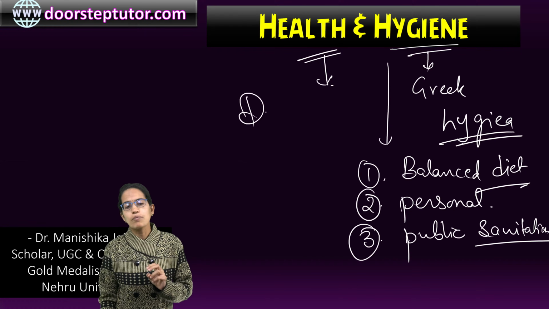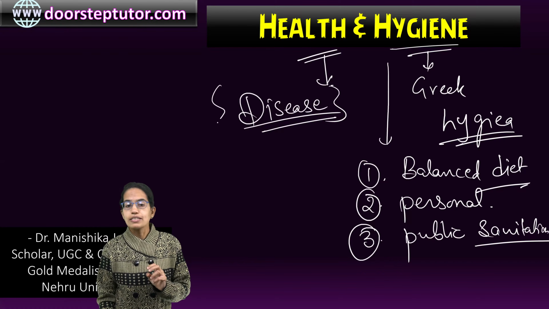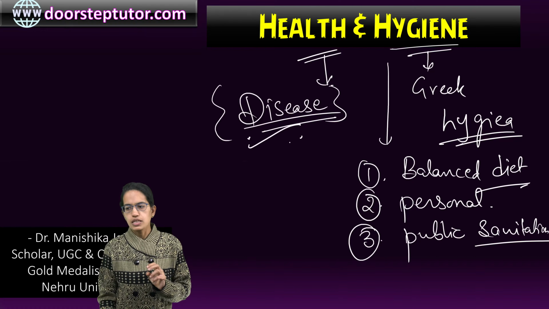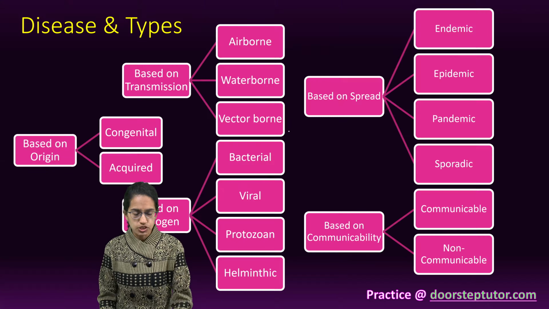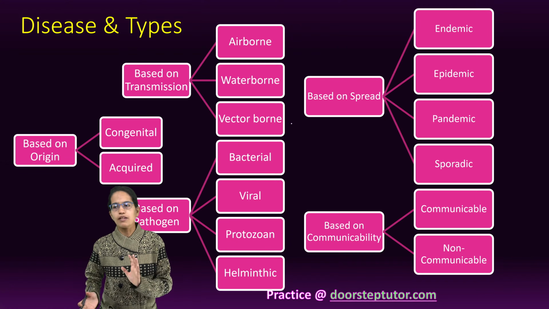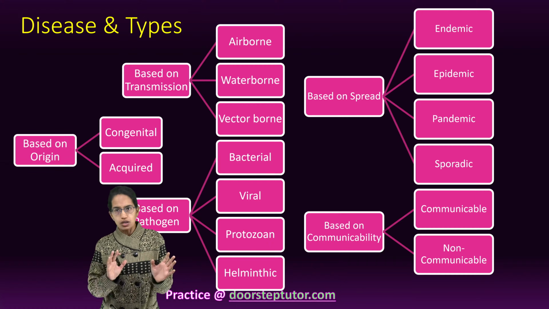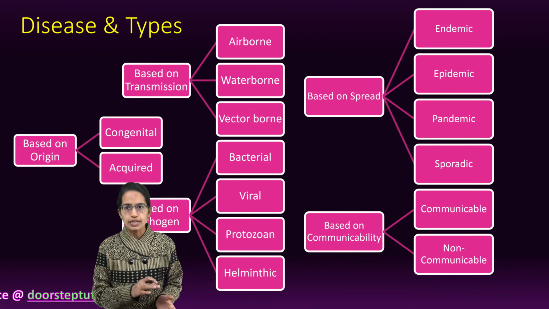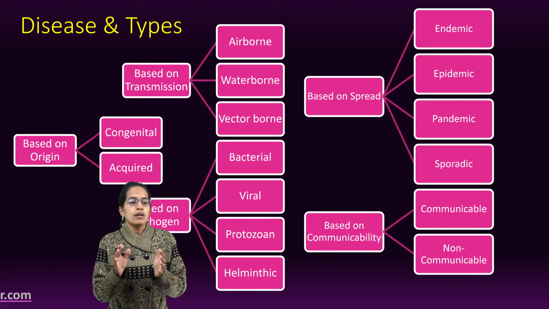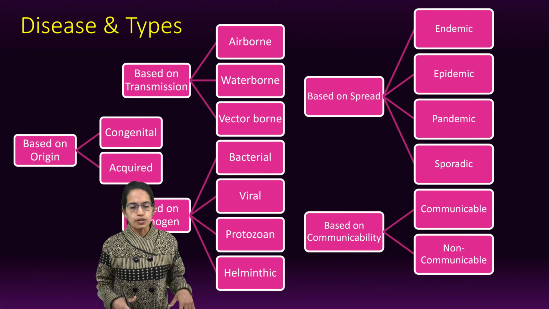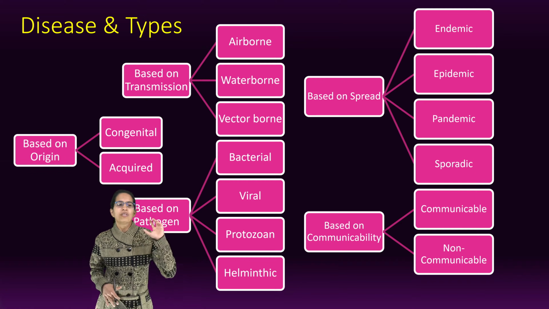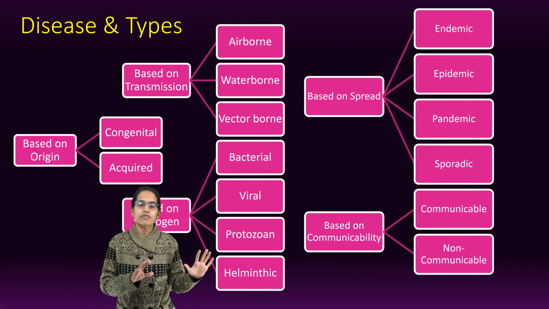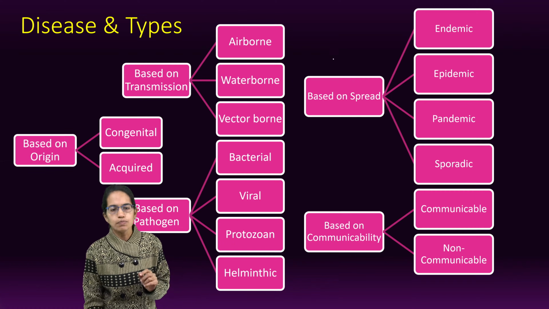Now, when we talk about health, we also need to understand disease. We have classified what is health. So what is disease? Disease is malfunctioning which is present in the body. This malfunctioning could be of any of the body organs including the brain. So even the mental disorders would be categorized under a form of disease. Today we would be focusing on 5 different ways under which we can classify disease. One is based on spread.